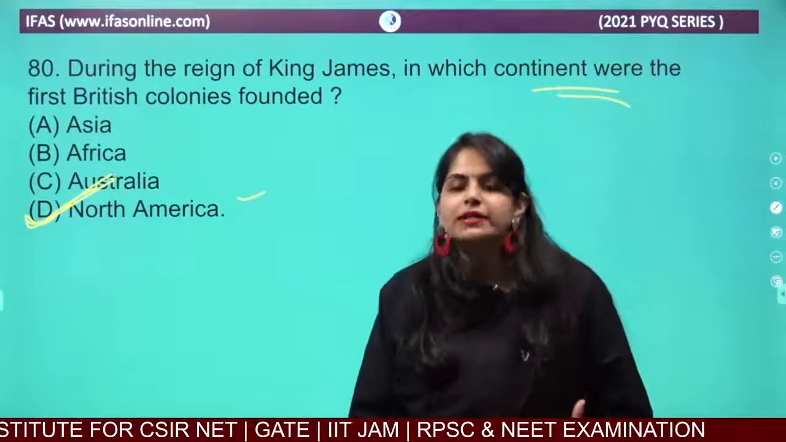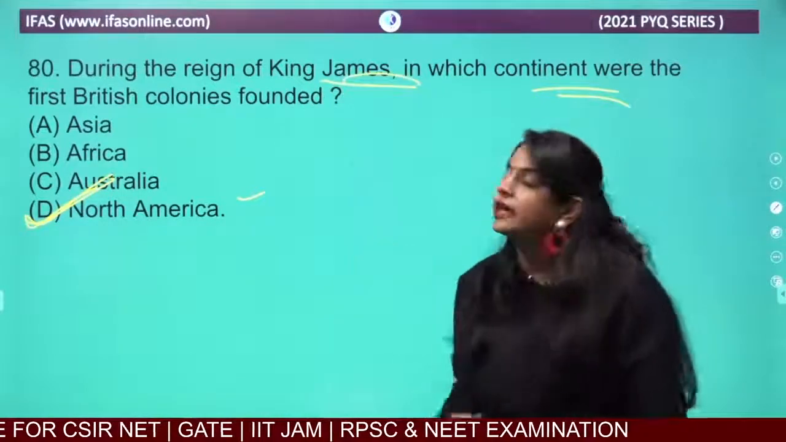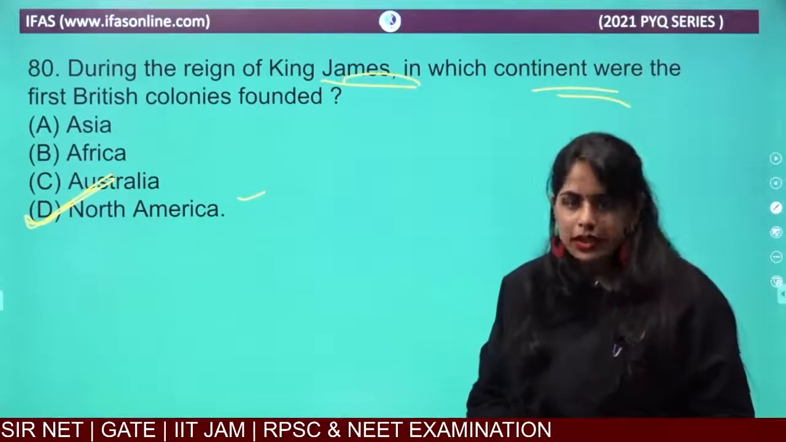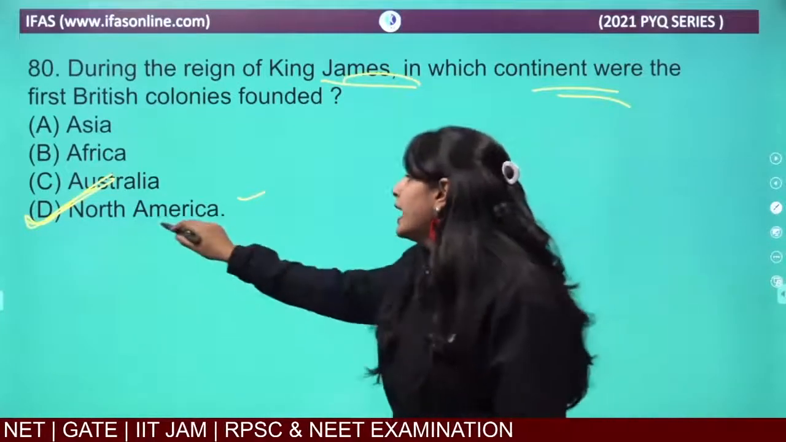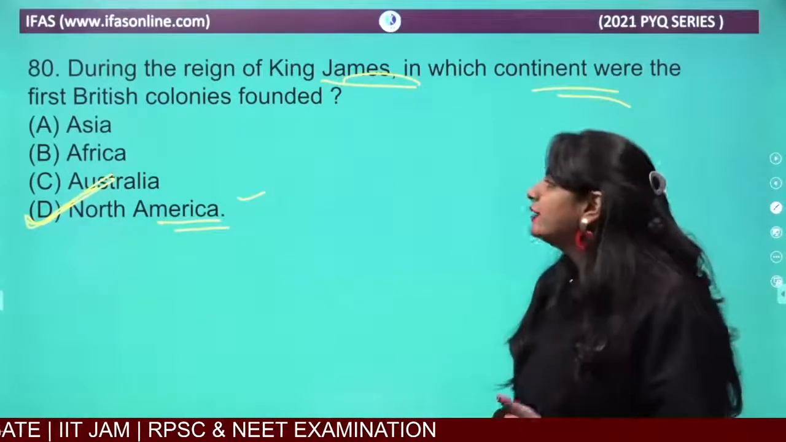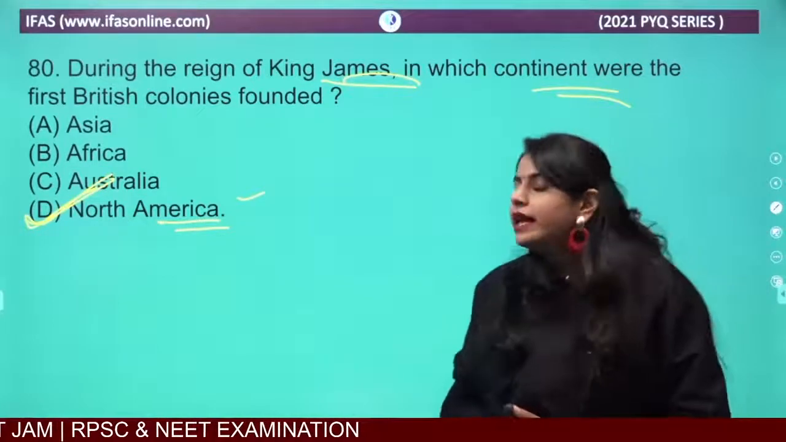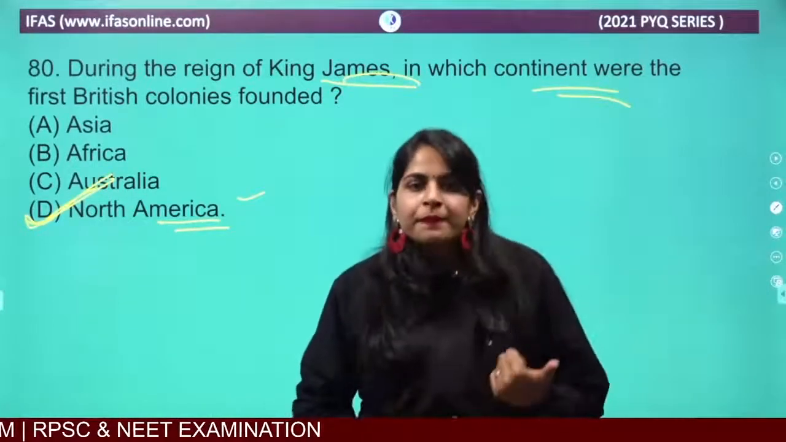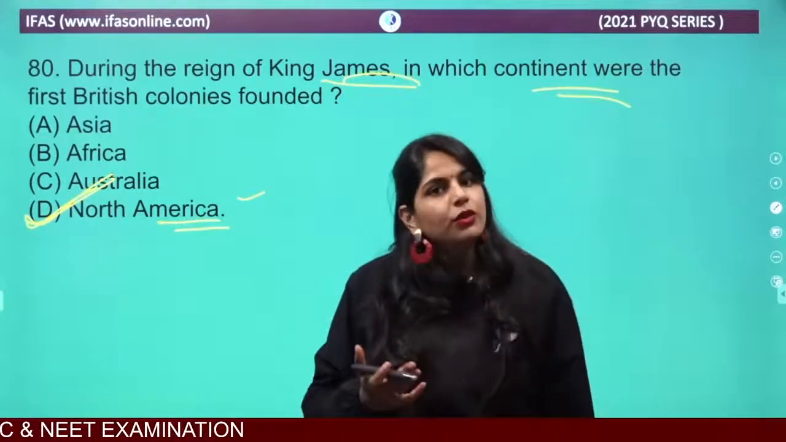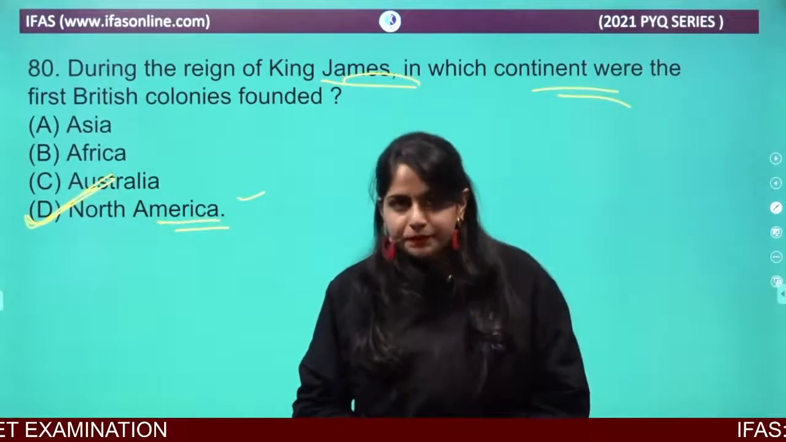Or if you are studying British literature, you will understand at which age King James was ruling and what happened at the time of his rule. At that time you will also understand that the first British colonies he founded were in North America. In post-colonial literature you will be able to get to know about all these details.